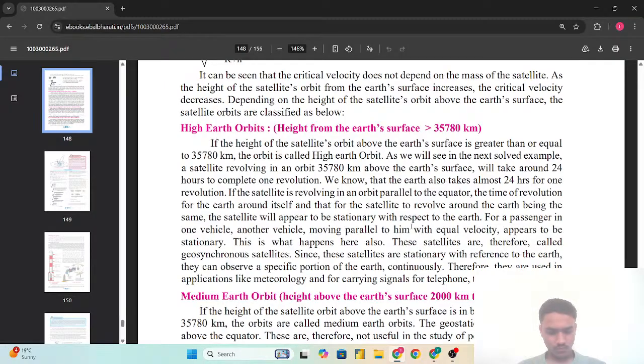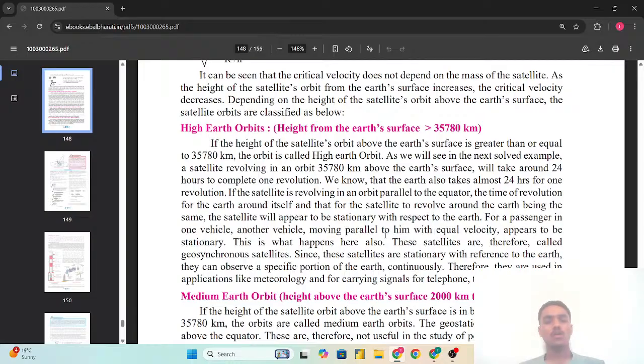So regarding the high Earth orbit. One vehicle, another vehicle moving parallel to him with equal velocity, appears to be stationary. This is what happens here also. These satellites are therefore called geosynchronous satellites.